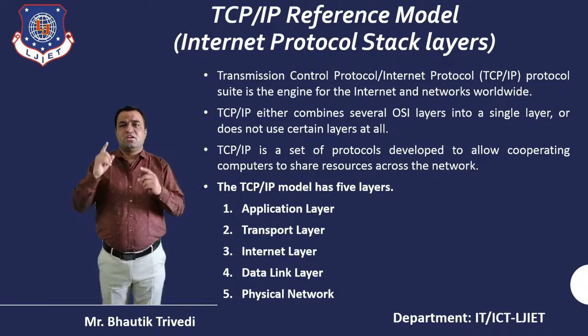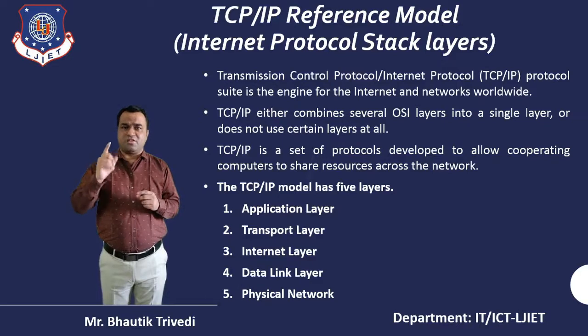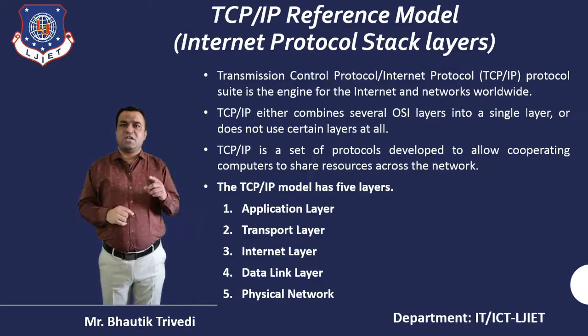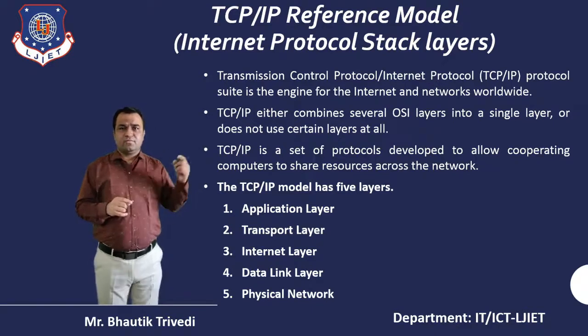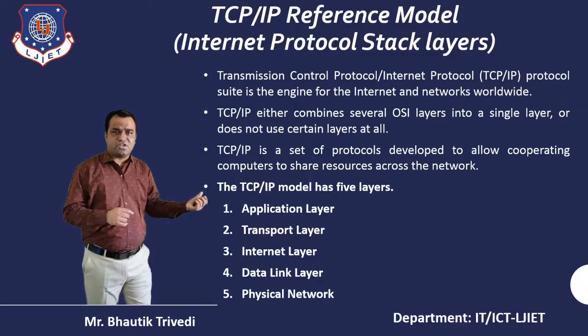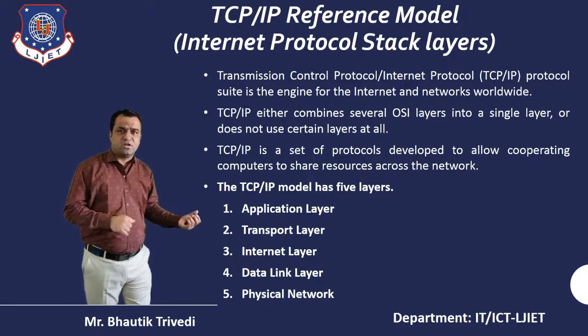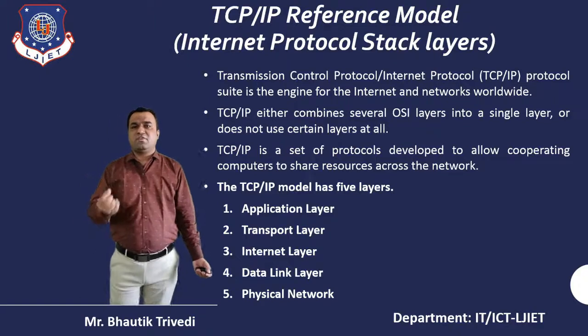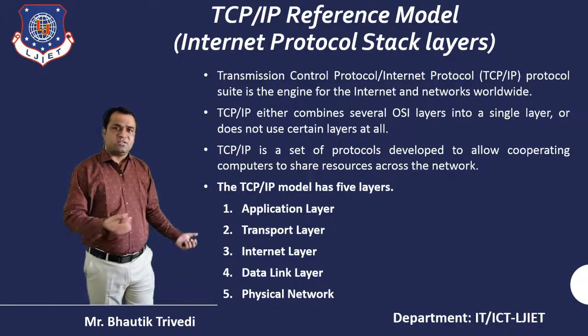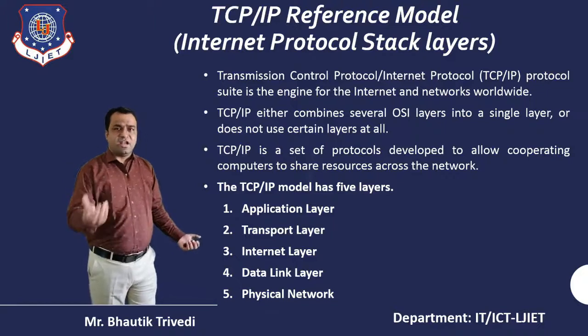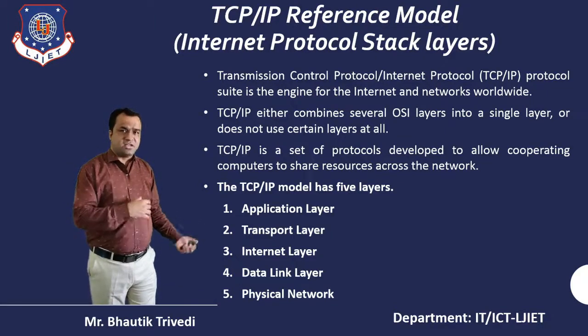Remember one thing: the OSI model supports 7 layers, but TCP/IP supports only 5 layers. Topmost is the application, then the transport, then the internet layer, the data link layer, and the physical network. The physical layer is known as the physical network layer, the data link layer stays the data link layer, and the network layer is known as the internet layer.